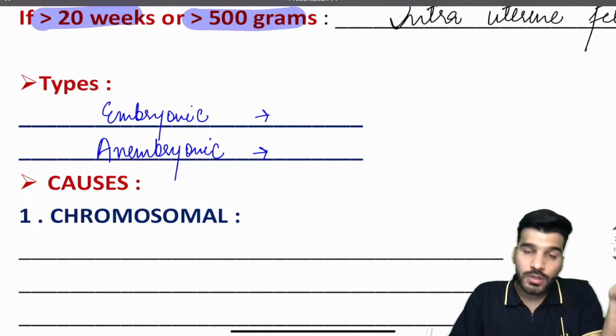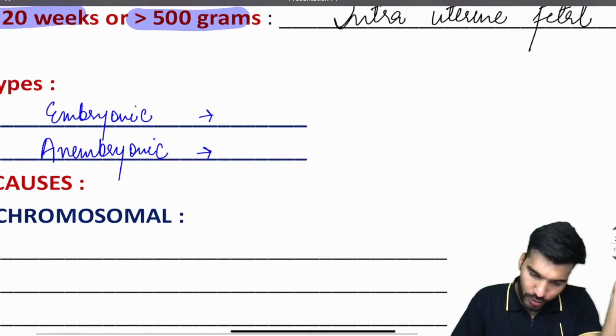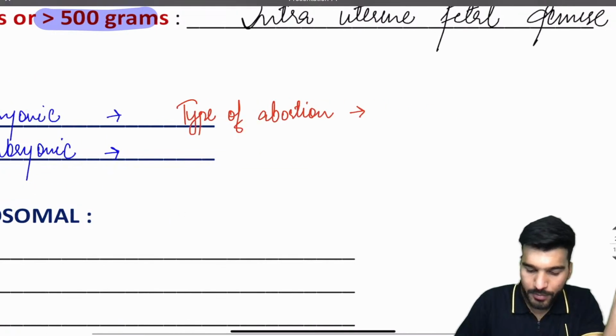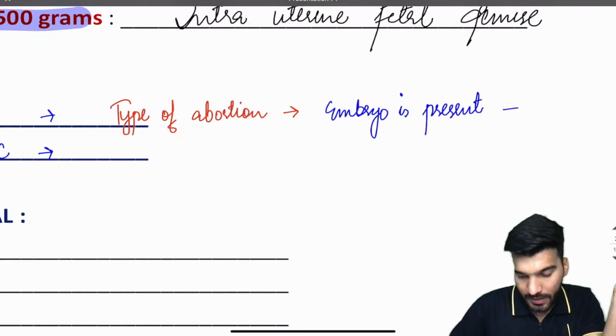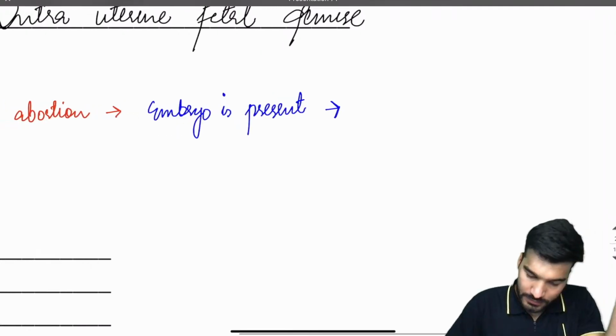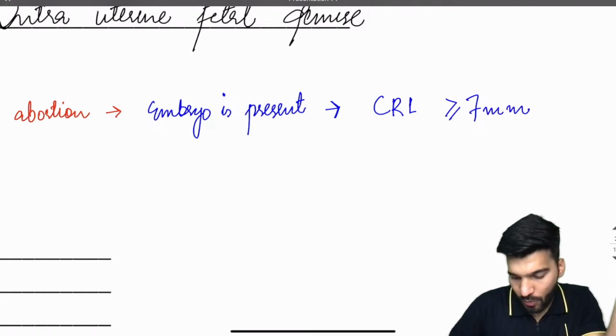Okay, good. Now, what is embryonic abortion? Simply, it is a type of abortion in which the embryo is present, there is no cardiac activity, and the crown rump length is equal to or more than 7 mm.